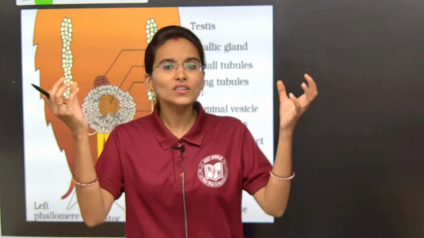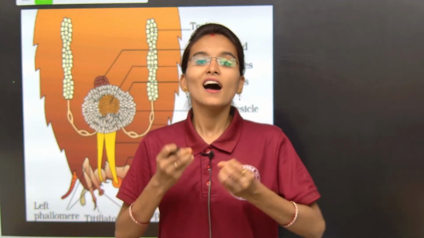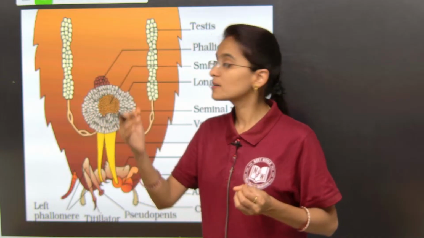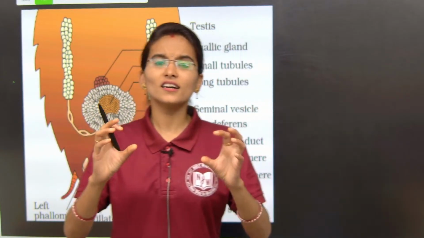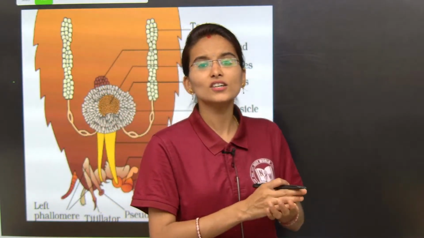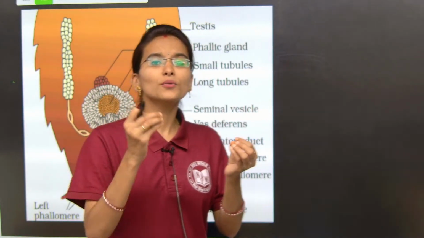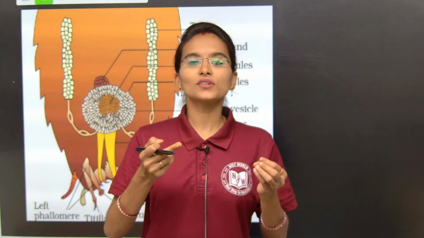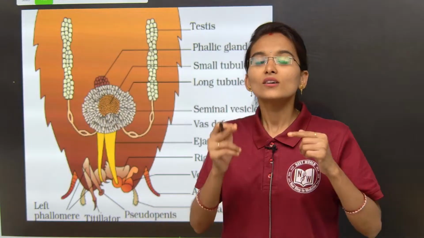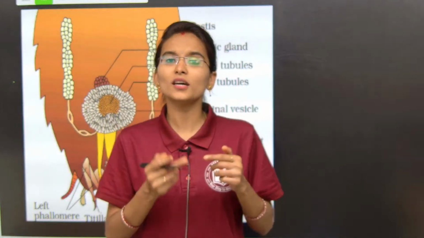The vas deferens receive the sperms from the testes, and at the back of the vas deferens we can find the seminal vesicles, a box-like or storage sac-like structure where all the sperms are stored. Next, we need to provide nutrition to the sperms. How can we provide the nutrition?